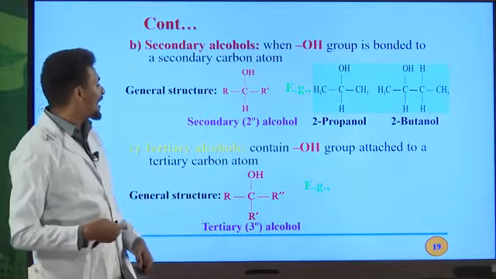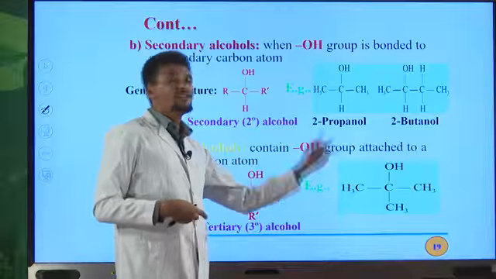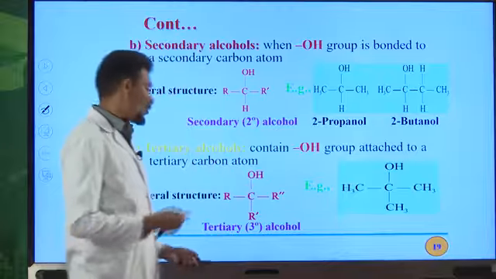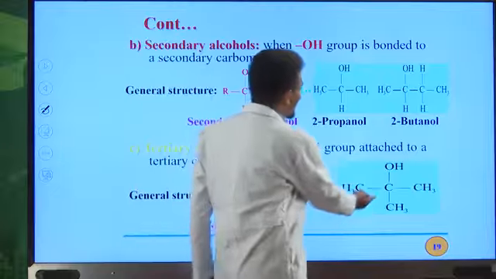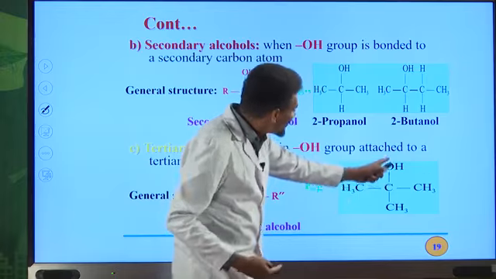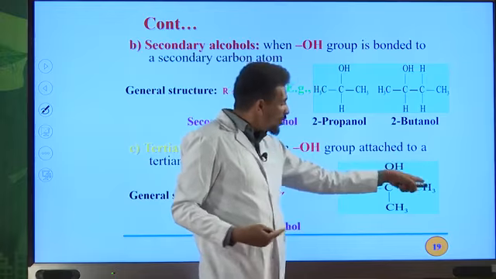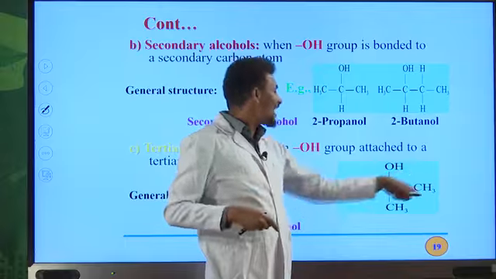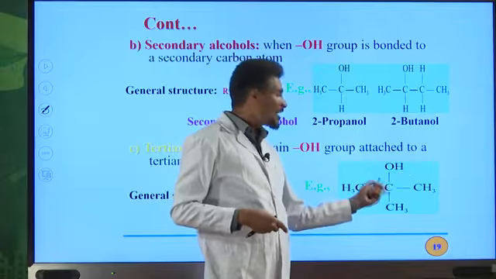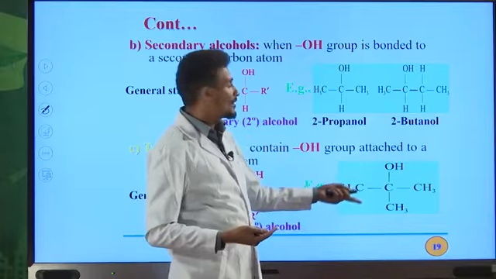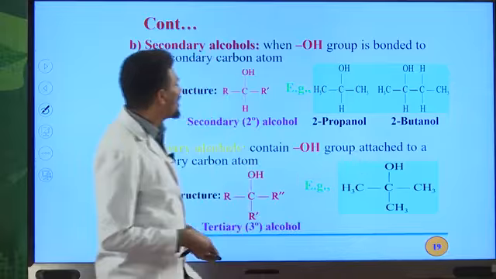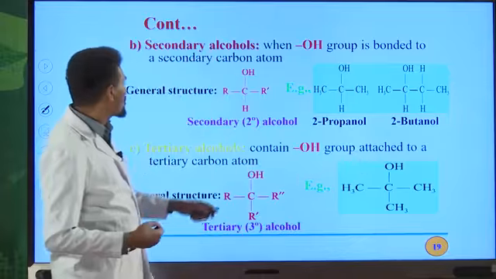Okay, let me show you one example. For example, this is the best example for tertiary alcohol. Why tertiary? Because the carbon directly bonded to the OH group is also bonded to 3 other carbon atoms. Therefore this carbon is a tertiary carbon. Due to this, this organic compound can be classified as tertiary alcohol.